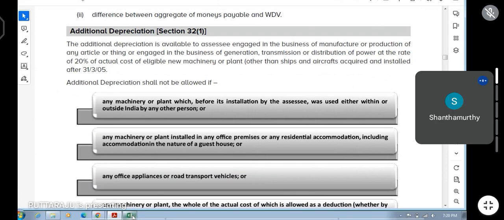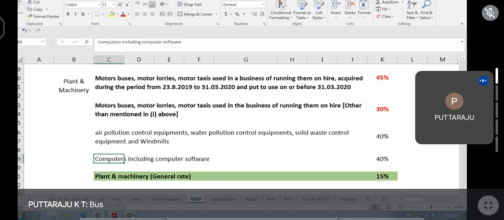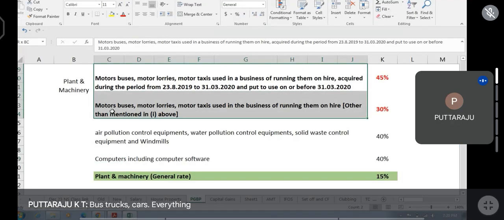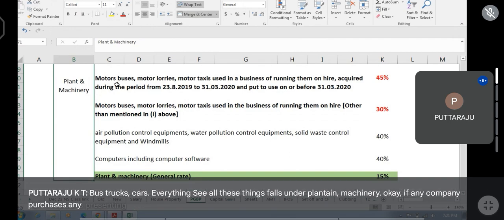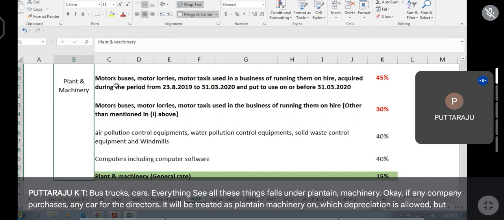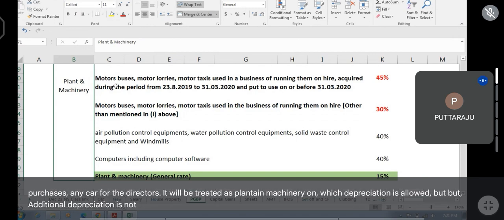Buses, cars, trucks, everything. See, all these things fall under plant and machinery. If any company purchases any car for the directors, it will be treated as plant and machinery on which depreciation is allowed, but additional depreciation is not allowed.